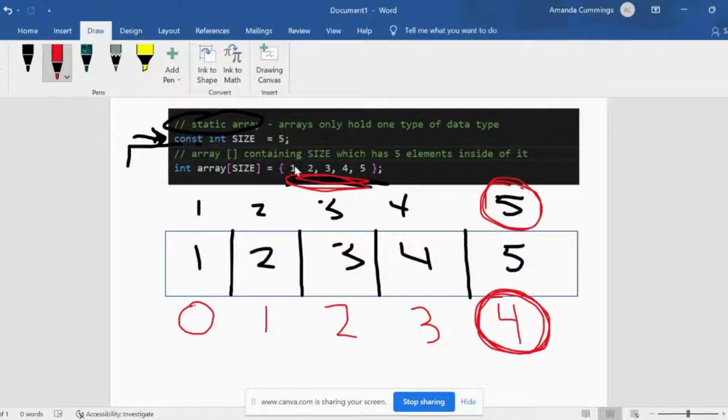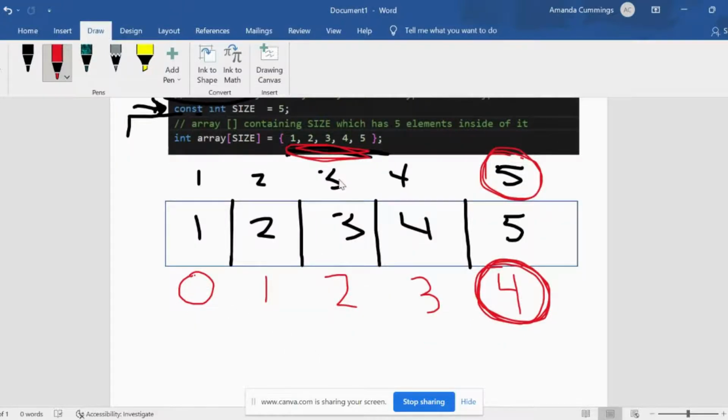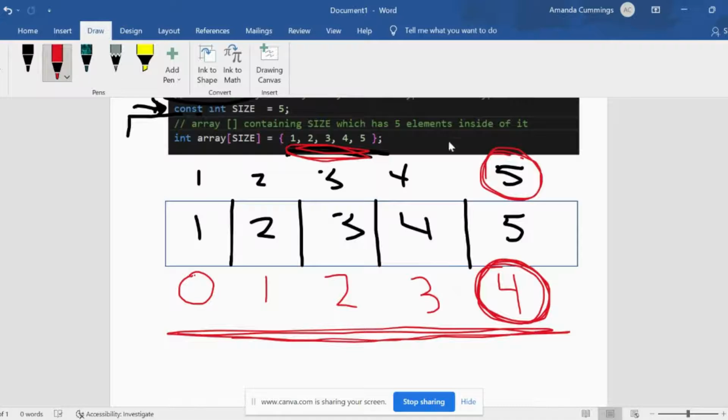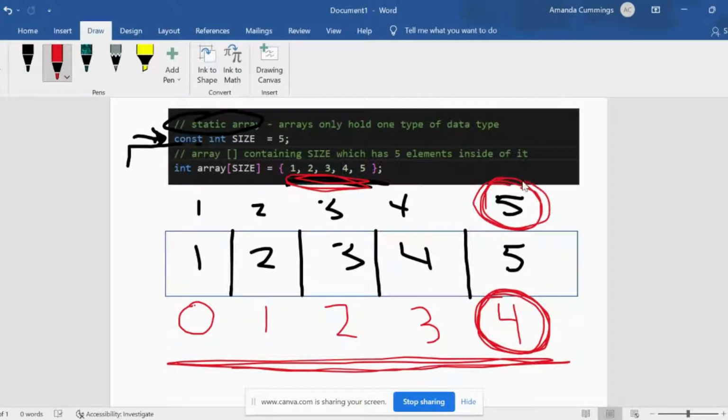Because in my example, I assigned the array the first element being 1, the second element being 2, the third element being 3, the fourth element being 4, and the fifth element being 5. However, if I wanted to access these elements inside of the array, I would have to access them through their index number, not through what we would think of as how many elements.